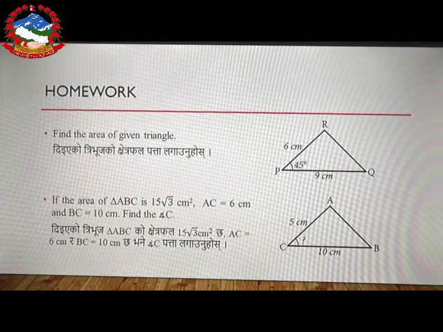And second, area is given, we have to find the angle. Okay, dear students, the similar type of questions which are given in your textbook, from that textbook, it is better to practice.